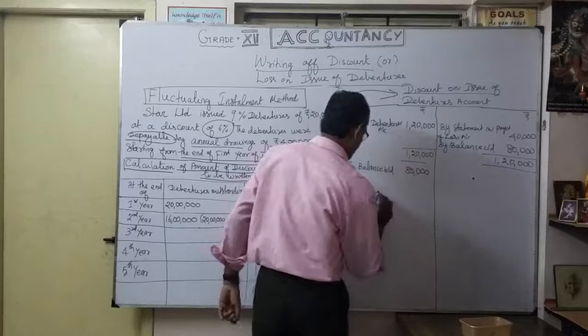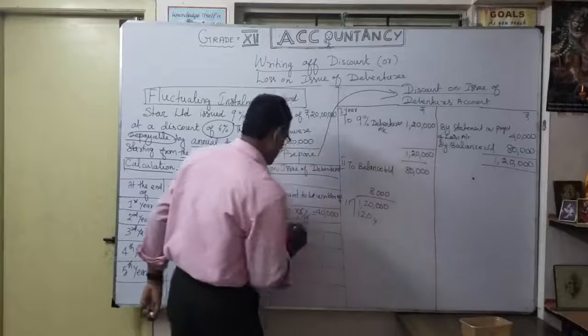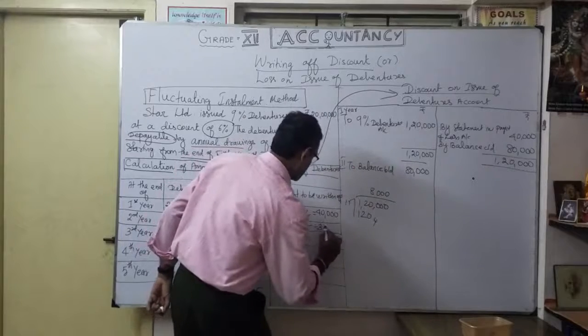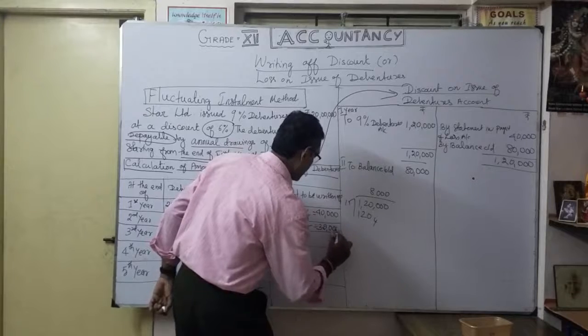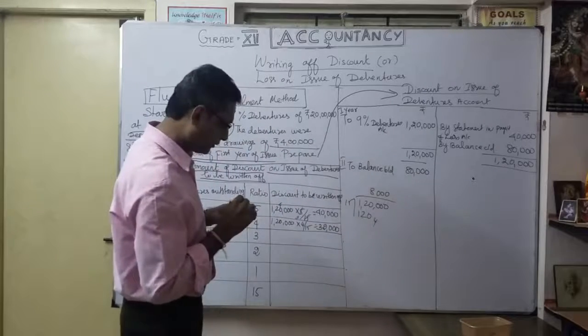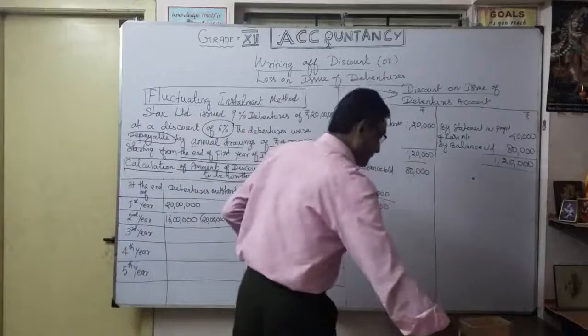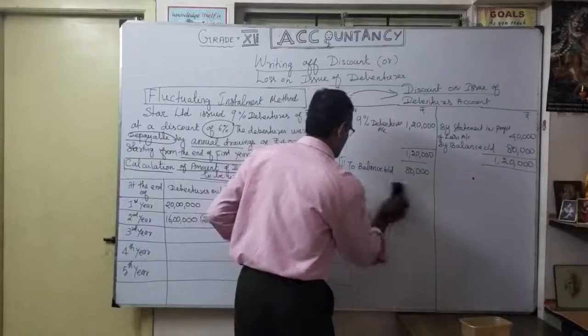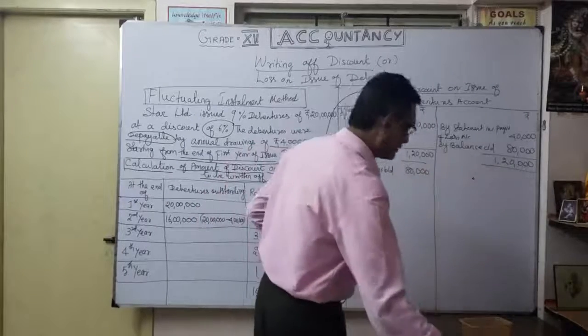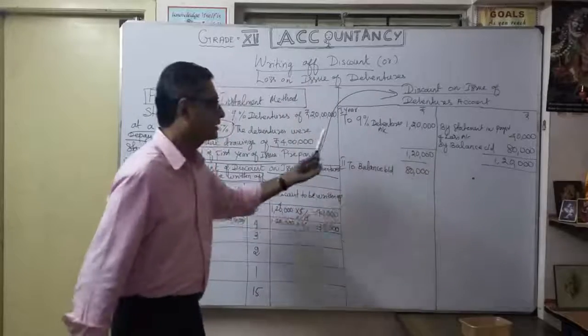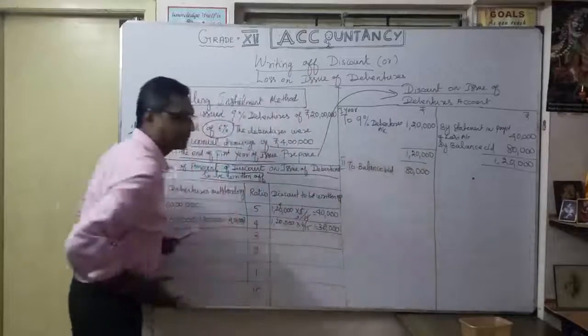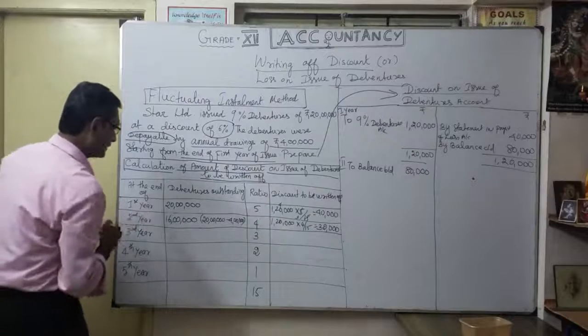So naturally 8,000. So 8,000 into 4 is 32,000. The second year I am going to write off 32,000. First you calculate all of this for understanding purposes. So second year, 32,000. Coming to the third year.